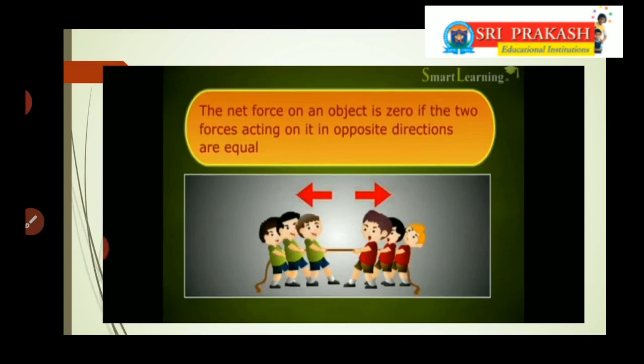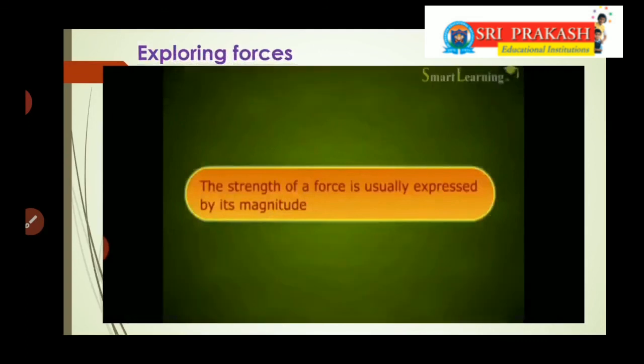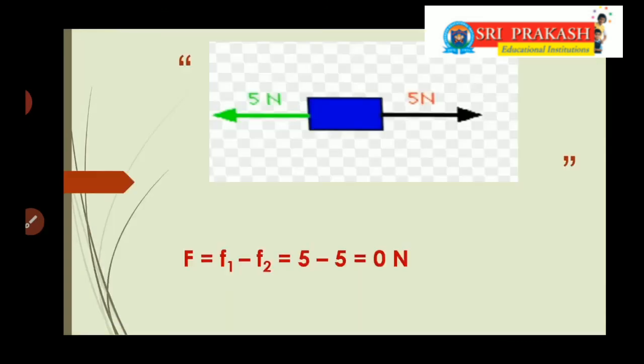So we will see one example for this also. You can see in this example two forces, each of 5 newtons, acting in opposite directions on an object. So the total force acting on it is F1 minus F2, that is 5 minus 5.